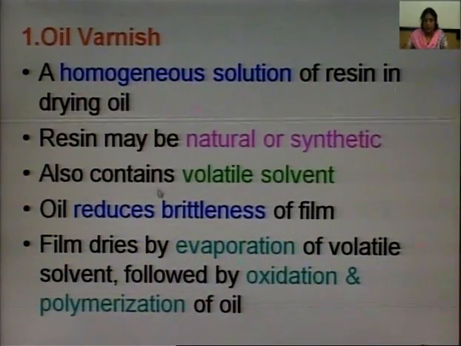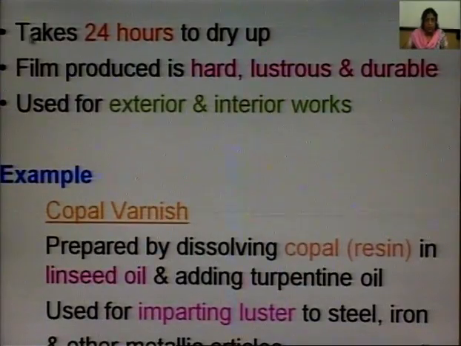Resin can be natural or synthetic; it also contains a volatile solvent in the form of thinner. Oil reduces brittleness of the film. The film dries up by evaporation of the volatile solvent followed by oxidation and polymerization of the oil. It takes about 24 hours to dry up.